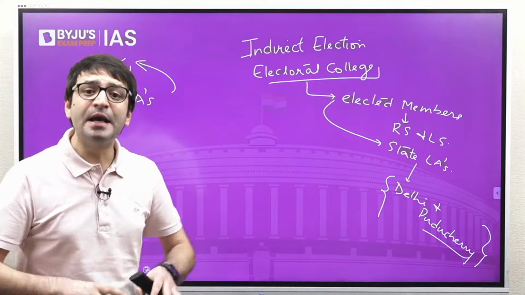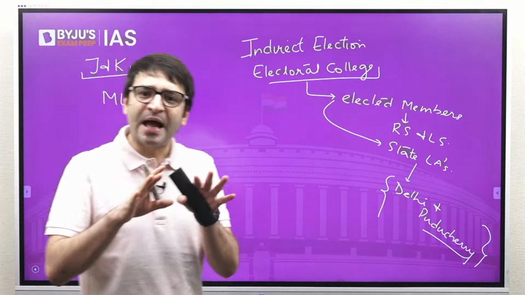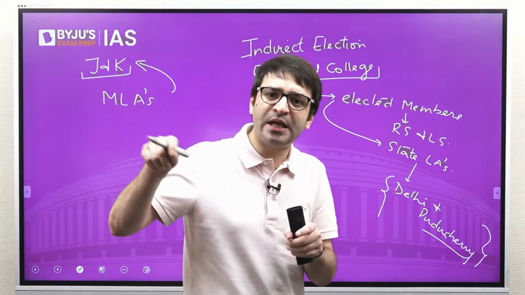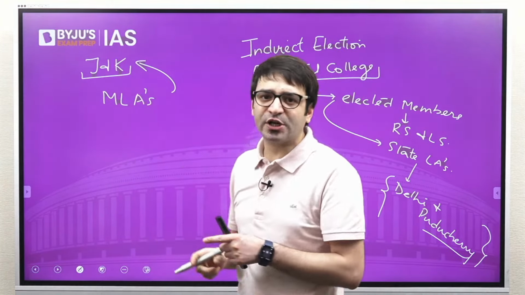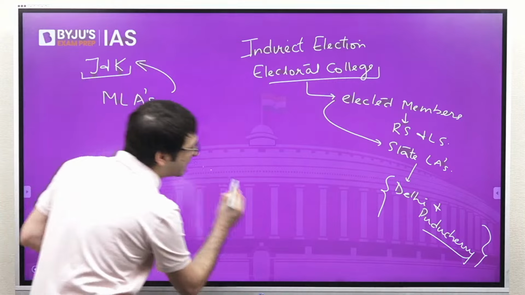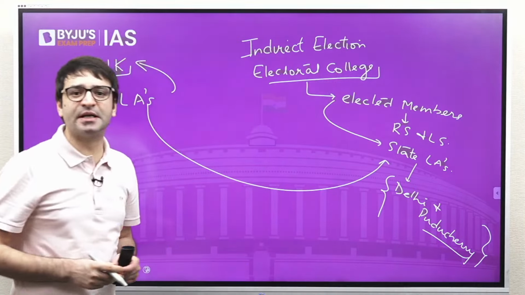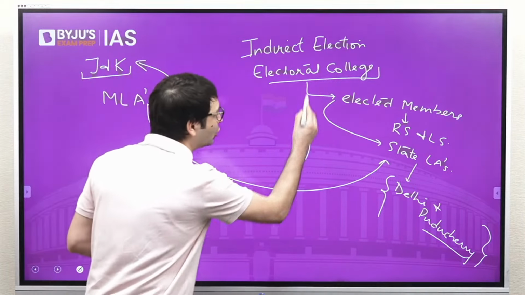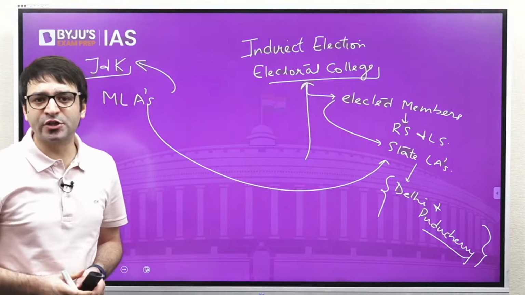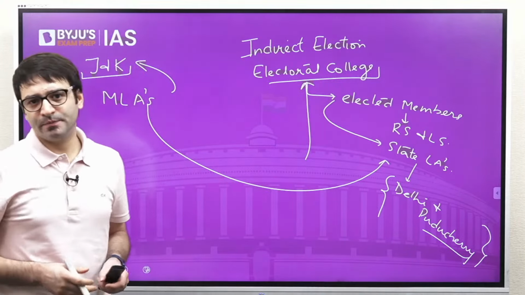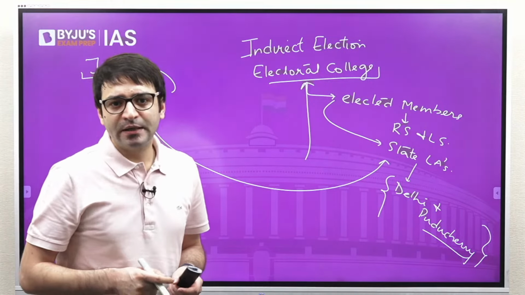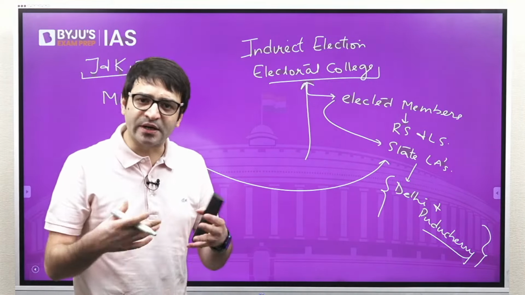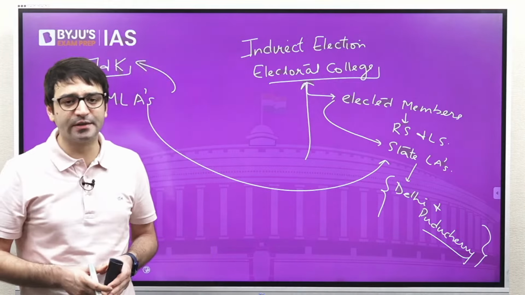But I don't think this election would be conducted before July, when we have the election to the office of the President of India. But even if we have a legislative assembly in Jammu and Kashmir, can these elected MLAs participate in the election of the President of India? In a sense, are they also part of the Electoral College? We have no clarity. Why? An RTI application was filed. Election Commission of India gave a reply to this RTI application recently.